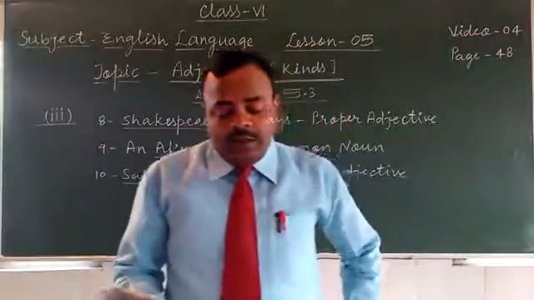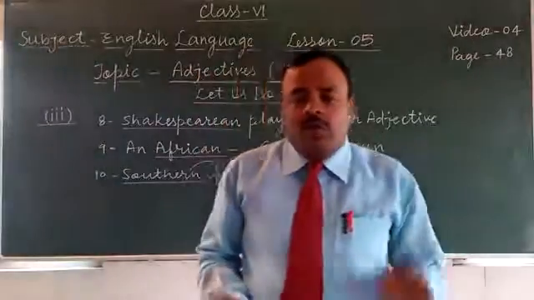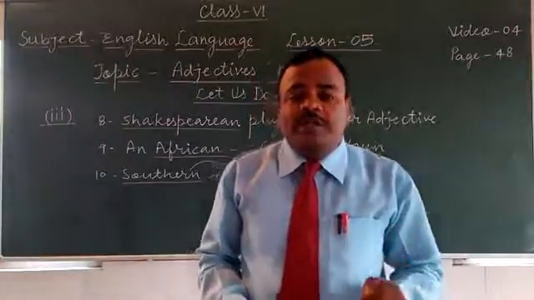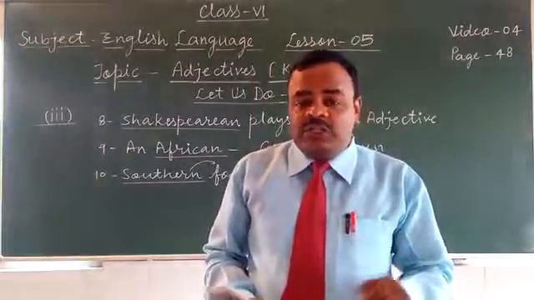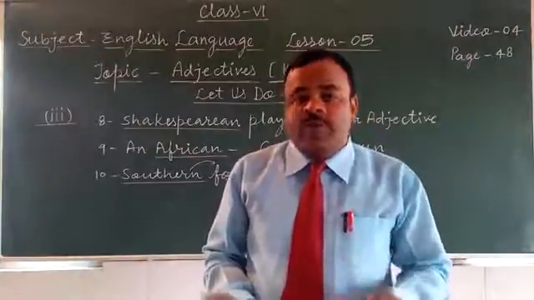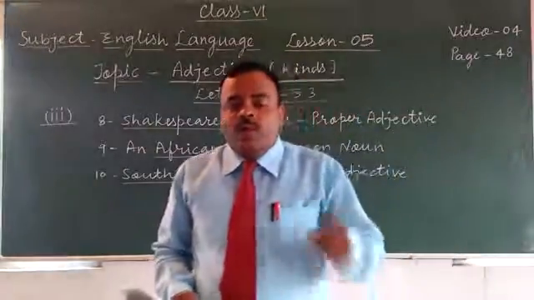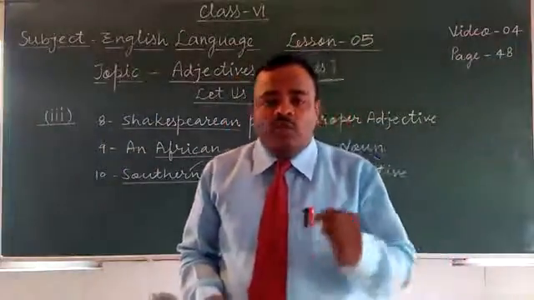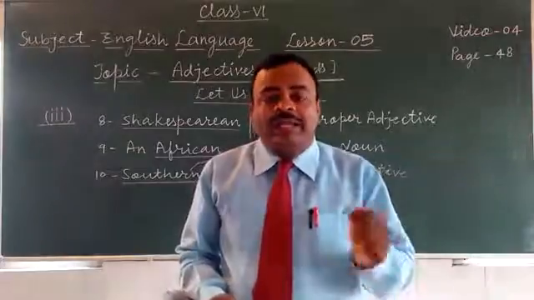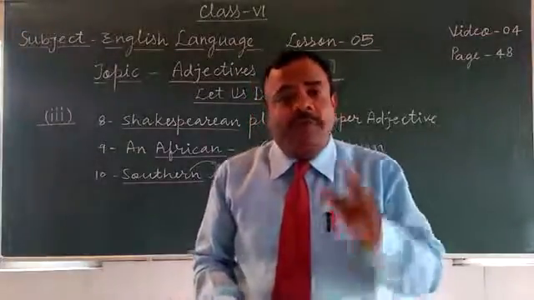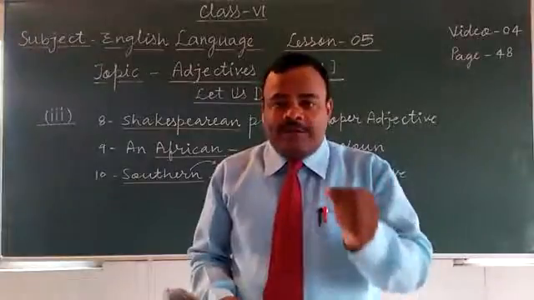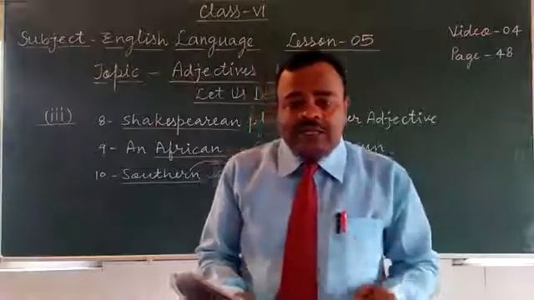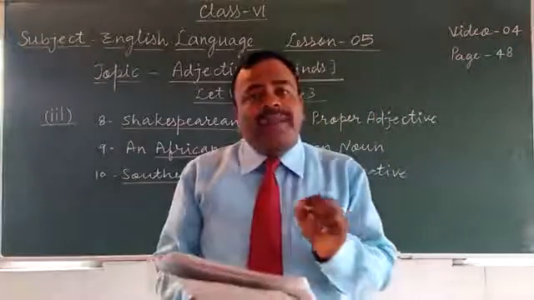The first point, a describing adjective is used attributively, means before a noun. A good boy reads a great book. Good boy, boy is a noun, good is here used before a noun, so good is here an adjective used attributively. In simple way, try to understand, when the adjective is used before a noun, it is called to be used attributively. And when an adjective is used after the be verb, be means is, am, are, was, were, it is called to be used predicatively.